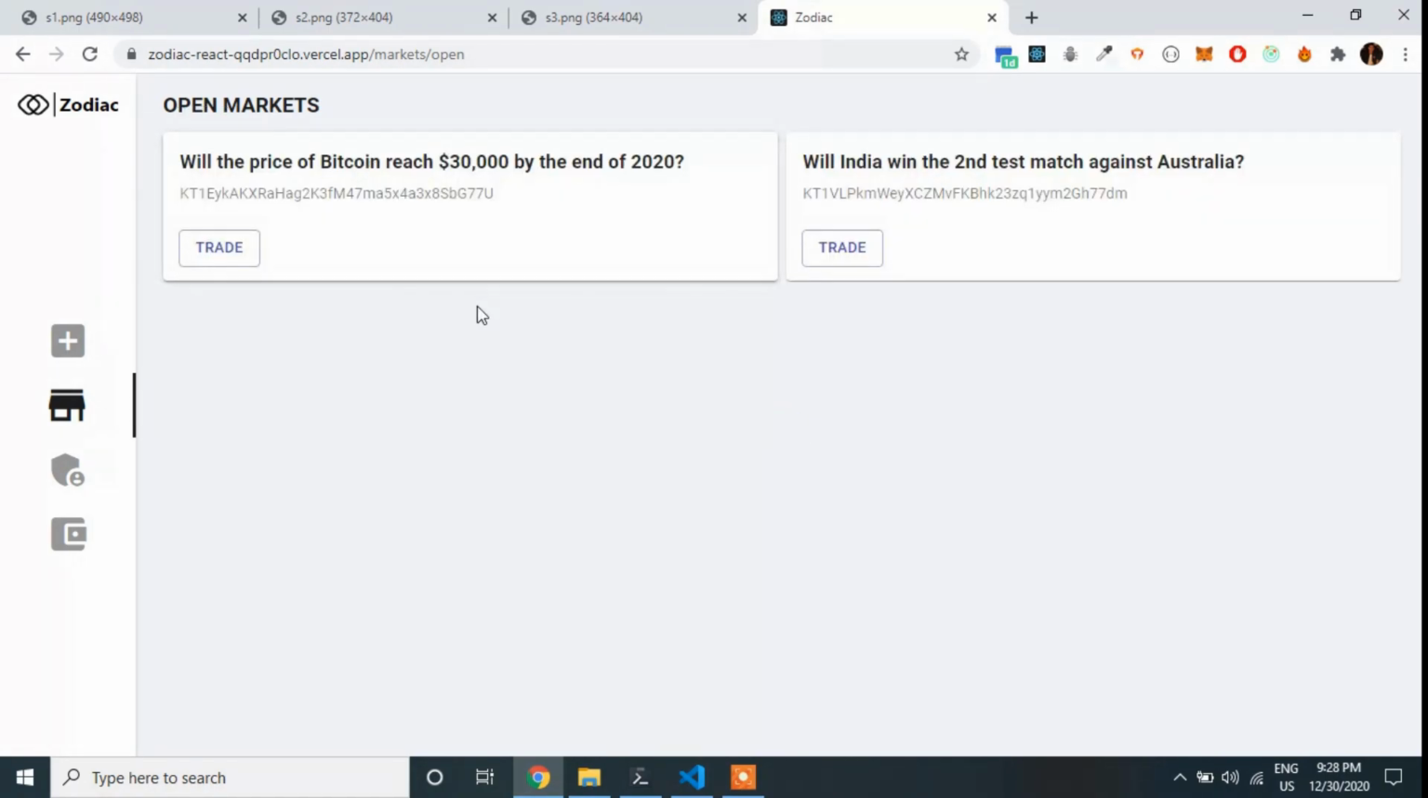The open markets component is the first one which opens up. This will list out all the markets where the shares are currently being traded. So here, as we can see, there are 2 markets, one for Bitcoin reaching 30,000 by the end of this year, and the second one is for the second test match of India versus Australia.